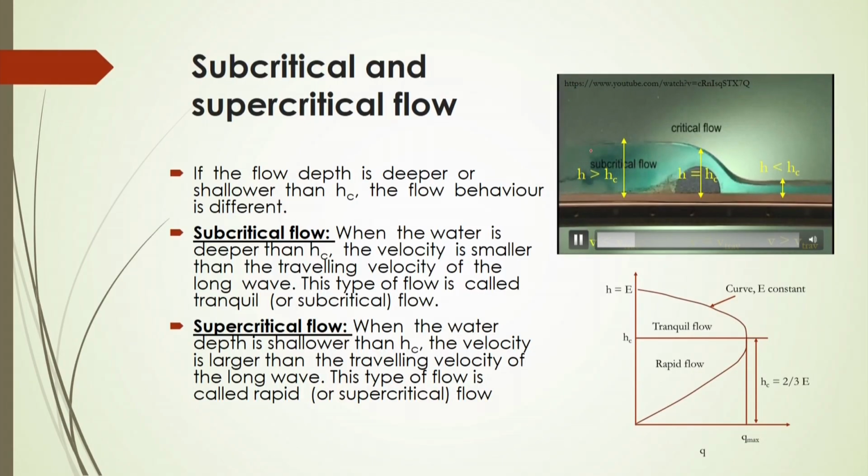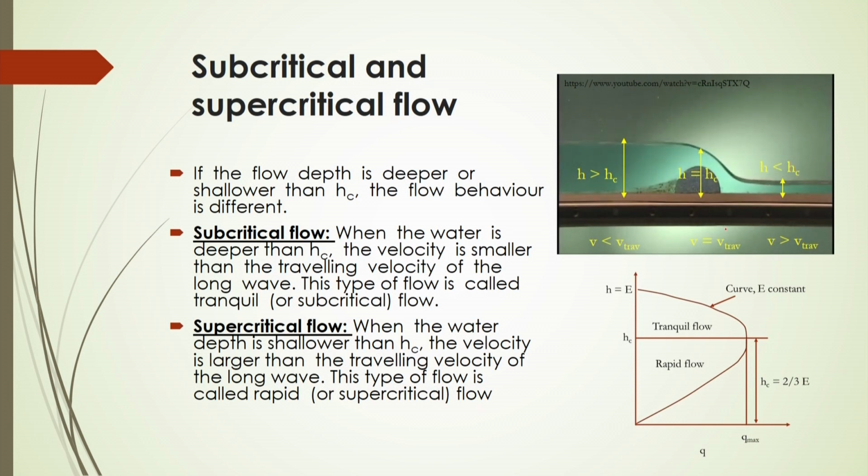From this figure we observe that whenever fluid is flowing through the channel, at this condition the water depth will be higher and the flow velocity will be less than the critical velocity. After the critical condition the water depth will be lower, whereas the velocity will be greater than the critical velocity.